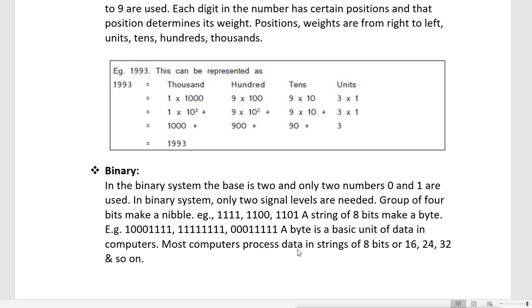And when you combine 1024 bytes, it is called 1 kilobyte, that is KB. And when we combine 1024 kilobytes, it is called 1 megabyte, that is 1 MB. And when we combine 1024 megabytes, it is called 1 gigabyte, that is 1 GB. And then it goes on, like 1024 gigabytes will become 1 terabyte, then 1024 terabytes becomes 1 petabyte, exabyte.